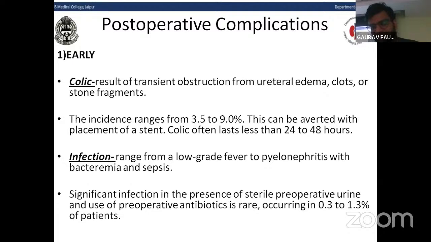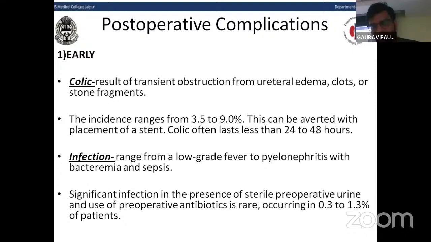Next is infection, which ranges from low-grade fever to pyelonephritis. With sterile preoperative urine and use of preoperative antibiotics, significant infection is rare, occurring in only 0.3 to 1.3% of patients.